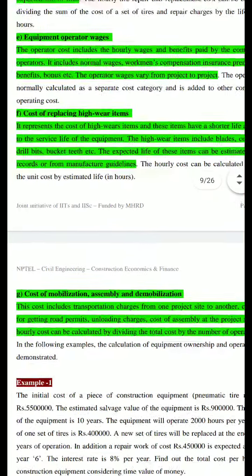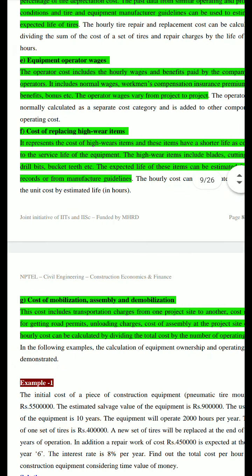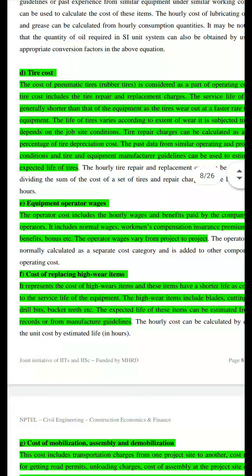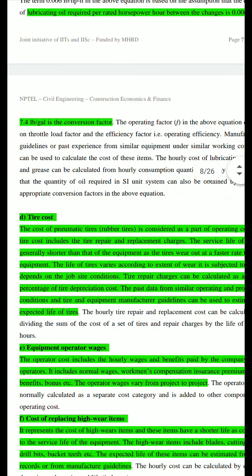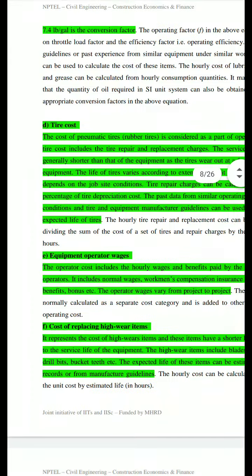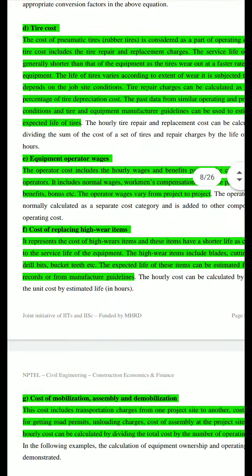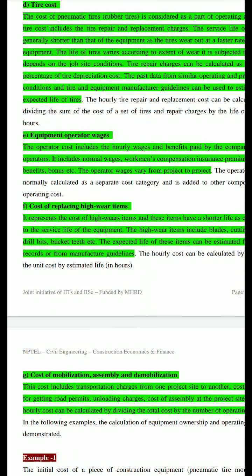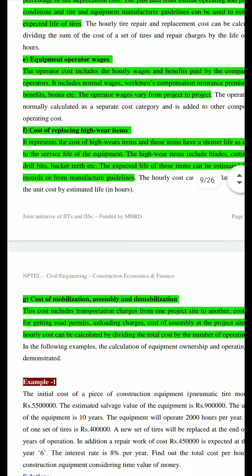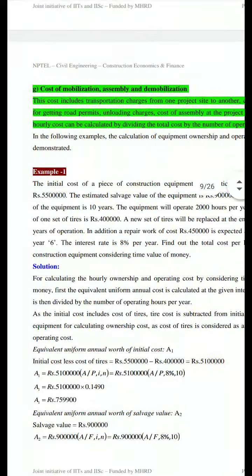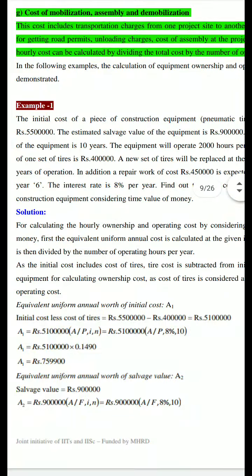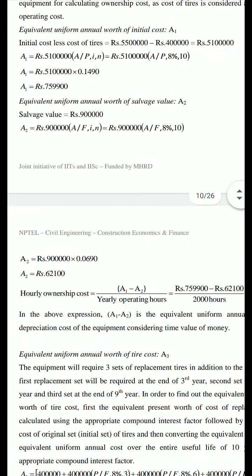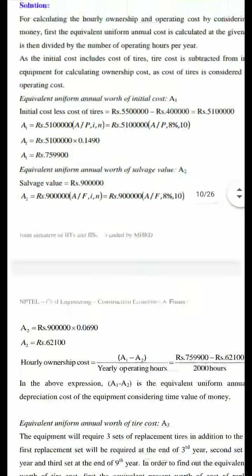So the addition of all these costs under operating cost will give you the total operating cost. Then the total addition of the ownership cost and operating cost will give you the total cost of the equipment, which you should include in your estimation of the project budget. Now here some examples are given on how to calculate this, which you can practice. Thank you.